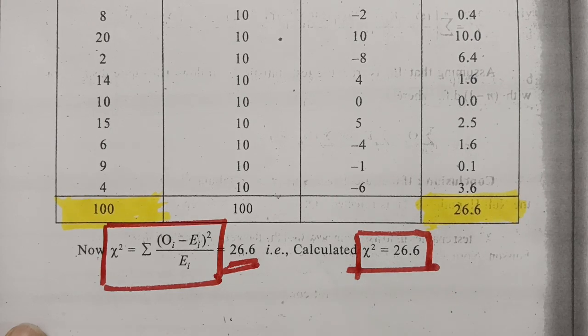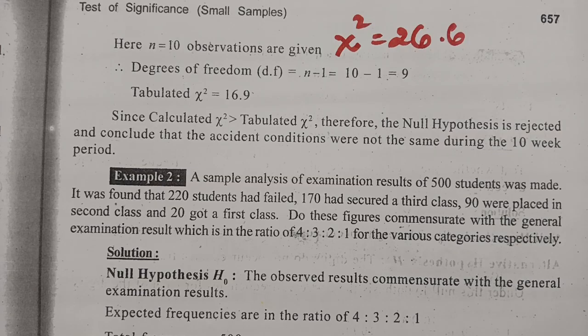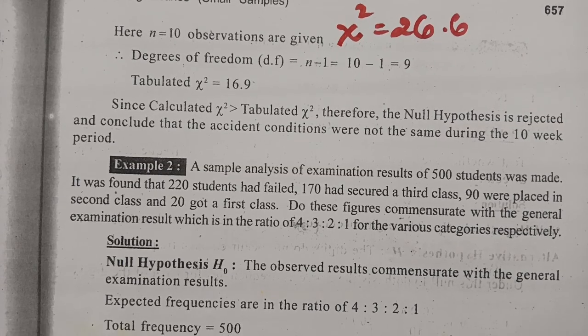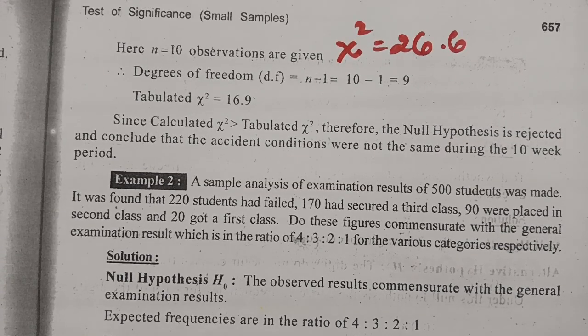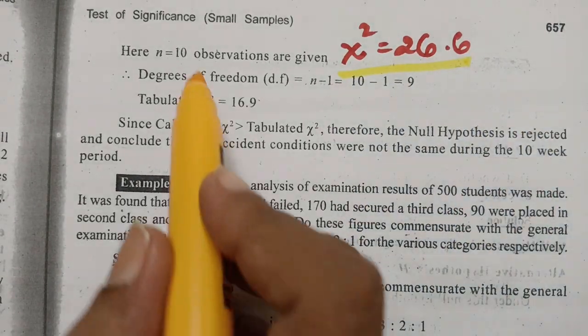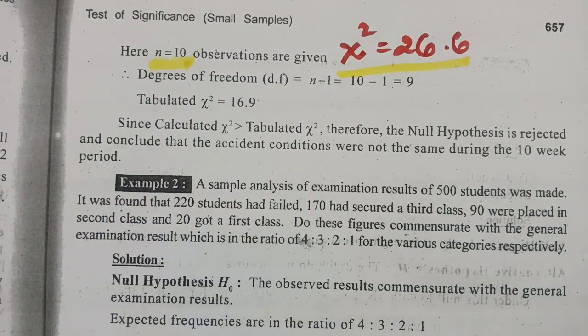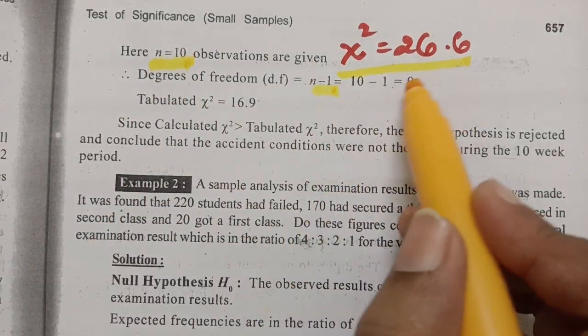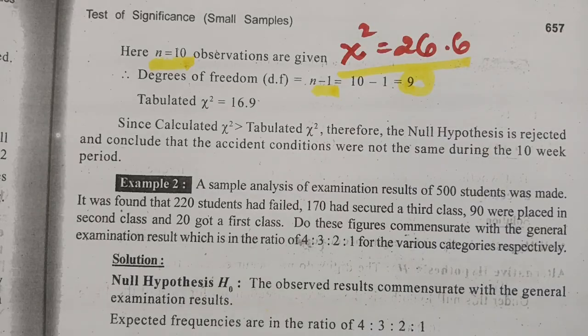Clear? And now we have to go to the table and check the table value. If the level of significance is not given, please remember, the calculated value here is 26.6, and here n, the number of observations, is 10. Degrees of freedom is equal to n minus 1, which is 10 minus 1, which is equal to 9.